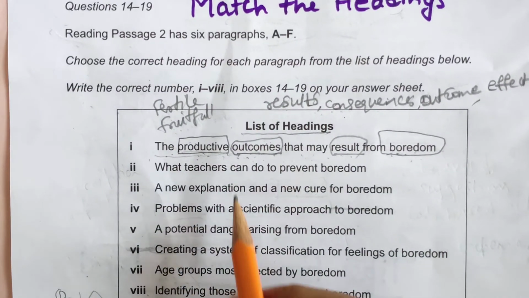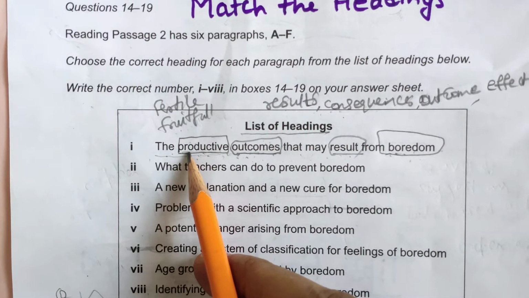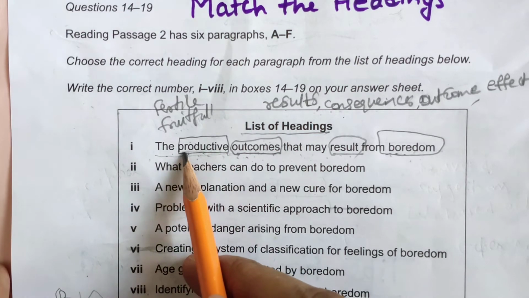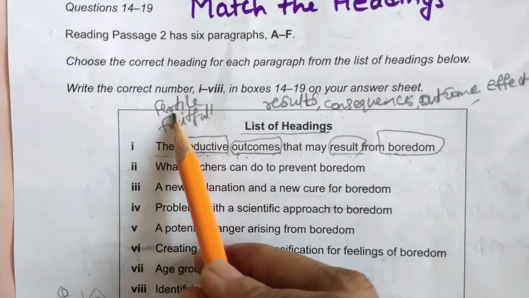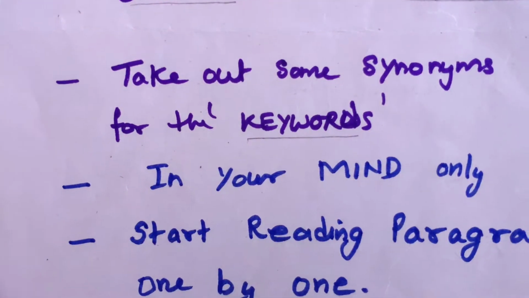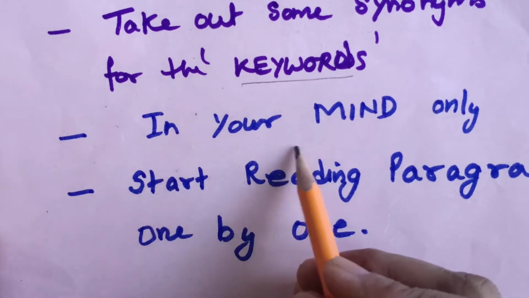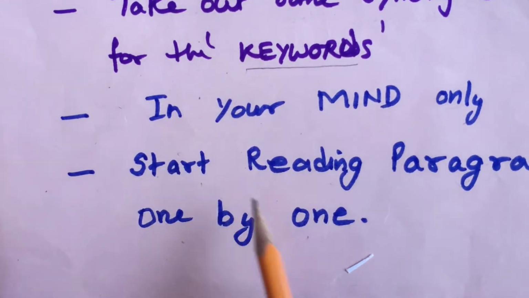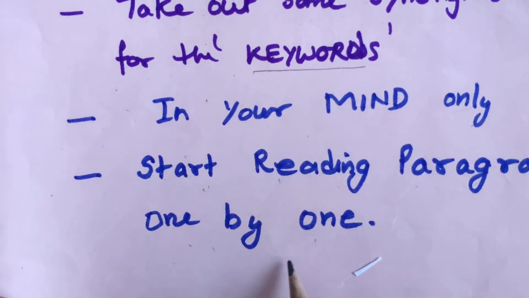In this way, first read the headings, try to understand the meaning, underline the keywords and try to find some synonyms for these keywords, in your mind only. Now start reading paragraphs one by one.